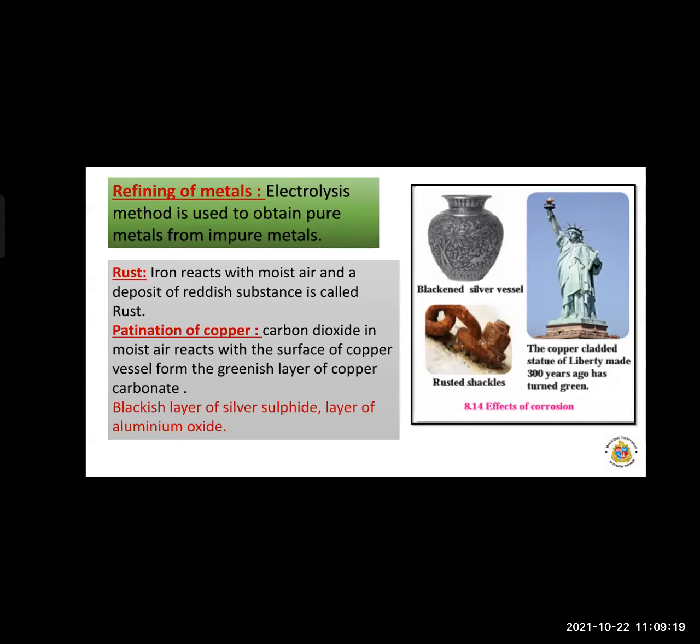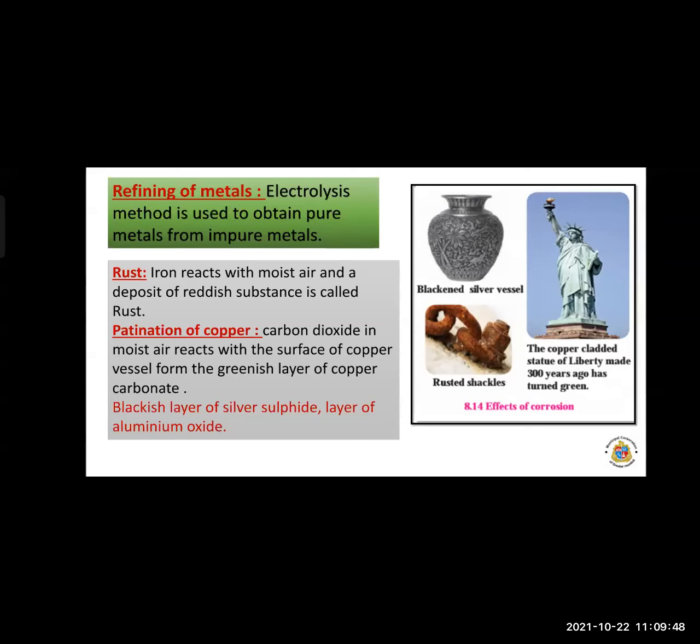Again, the blackish layer which is formed on silver metal is a layer of silver sulfide. So on exposure to air, silver articles turn blackish in color. This is only because of the layer of silver sulfide. Also, there is the layer of aluminum oxide on pure aluminum metal. So these are the examples of corrosion of metal.